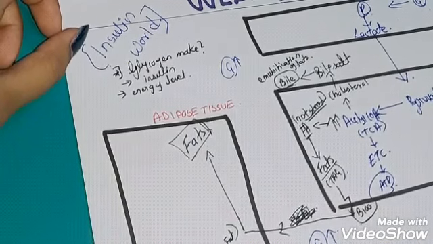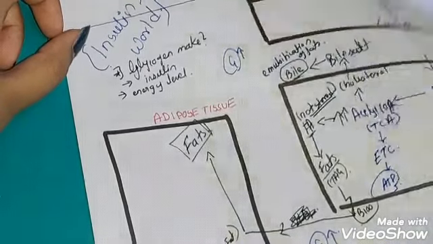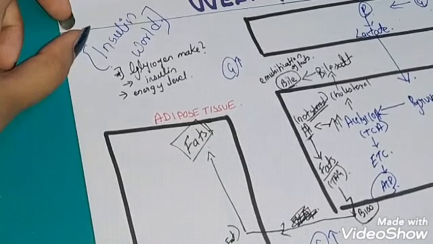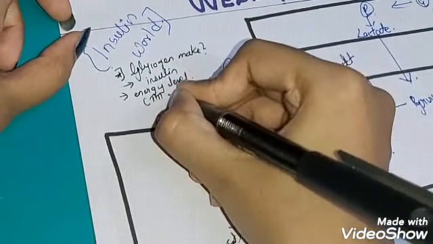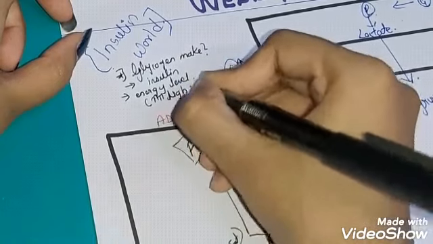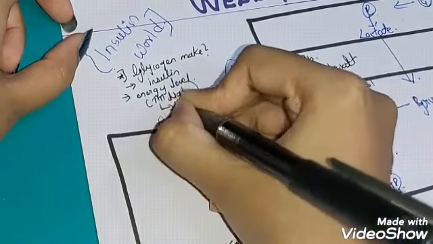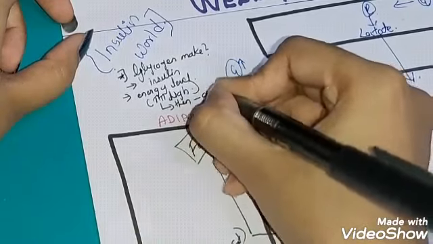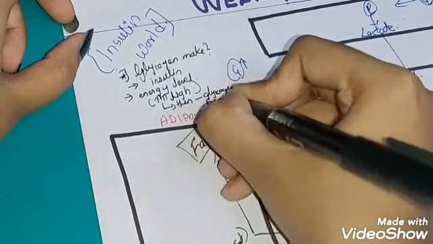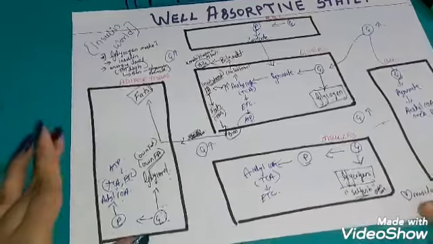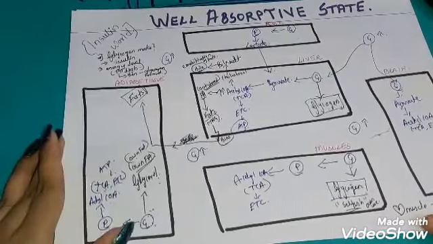Then only can our body get the signal and form glycogen. So the energy level should be high. Then only is glycogen formed.